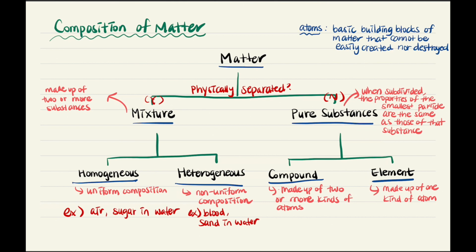Now, taking a pure substance, if the pure substance can be decomposed chemically, then it's a compound. If it cannot be further decomposed, then it's an element. Some examples of an element include oxygen, hydrogen, and all the other elements that can be found on the periodic table. Now, one example of a compound is water. So, as you already know, water contains two atoms of hydrogen and one atom of oxygen. So, it's made up of oxygen and hydrogen, which is more than one kind of atom.